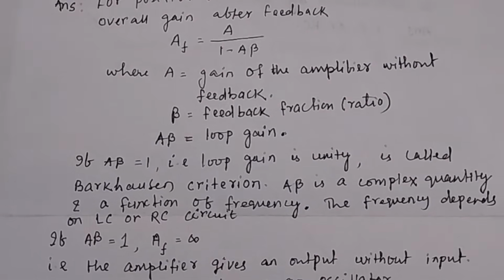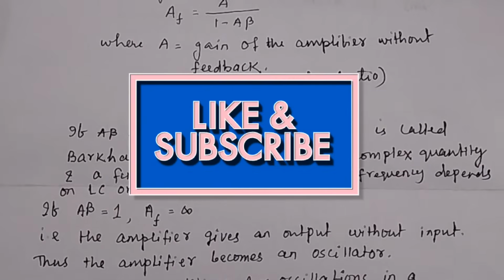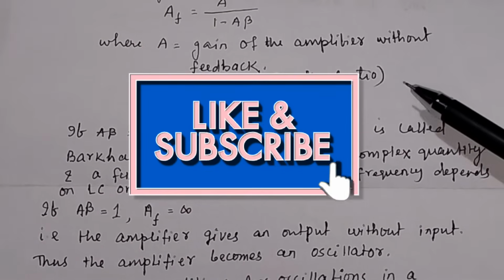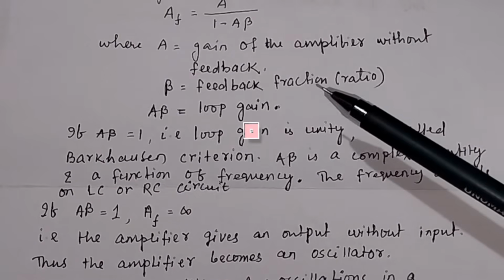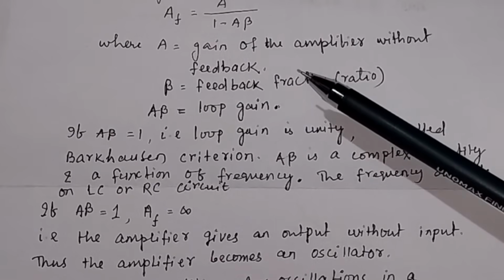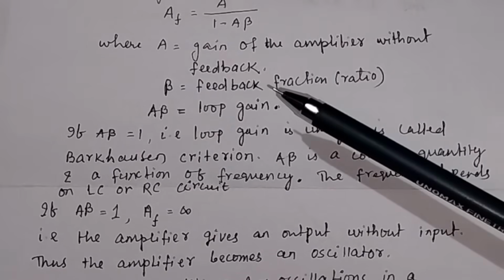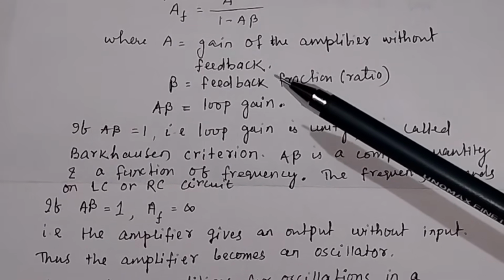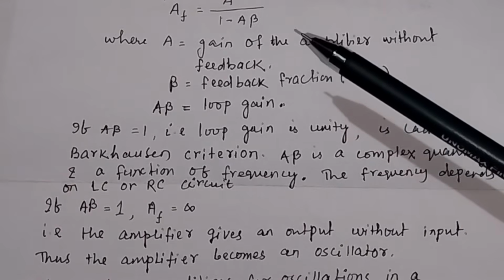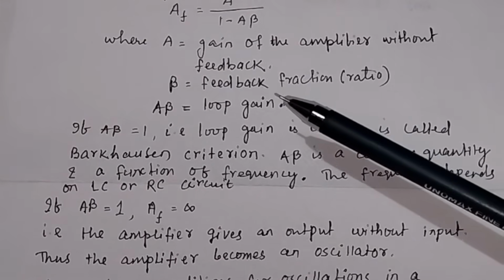You have given some energy to the oscillator, and there is no need of giving any more energy to the oscillator to function. So this is the basic principle in the Barkhausen criterion, that the loop gain is equal to